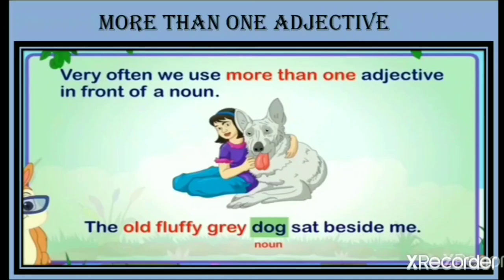Children, see, there are three words, old, fluffy, grey. These all three words are adjectives, and the word dog is obviously a noun here. Most of the time we can use more than one adjective in front of a noun, just like this statement.